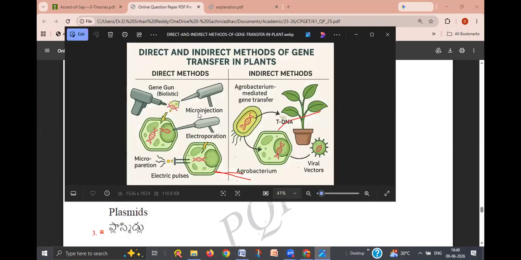You see here direct methods: gene gun method, microinjection, electroporation, electric pulses. All these are called direct methods. And Agrobacterium-mediated gene transfer is called the indirect method. We can use vectors like Ti plasmids. This is the indirect method of gene transfer, and direct methods of gene transfer are